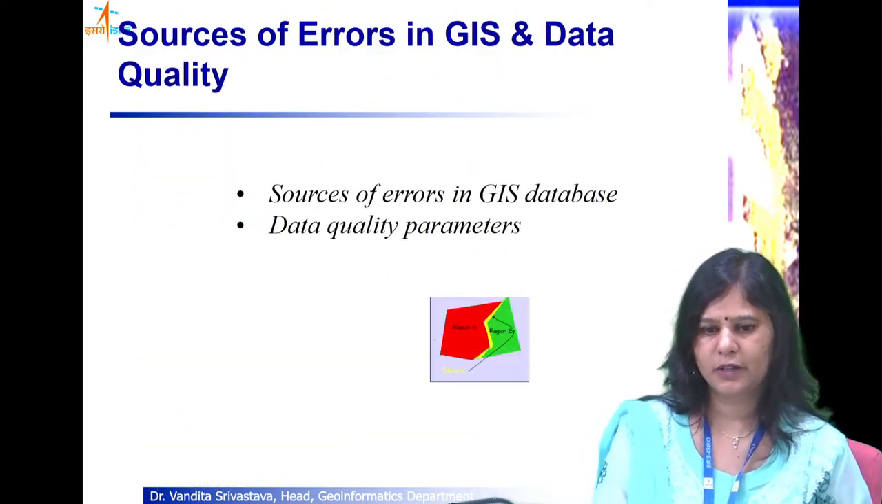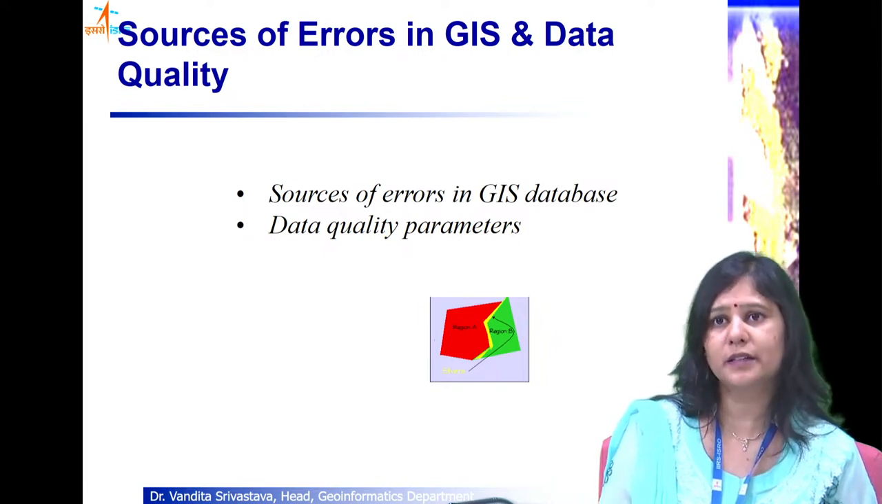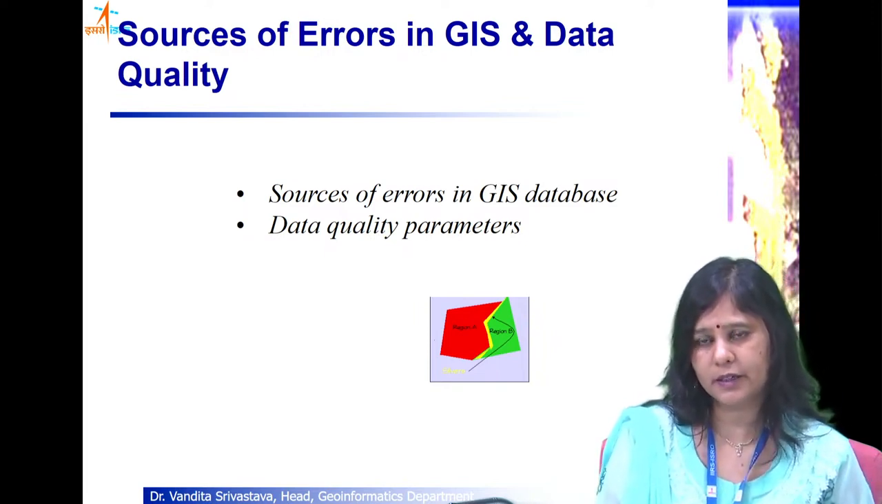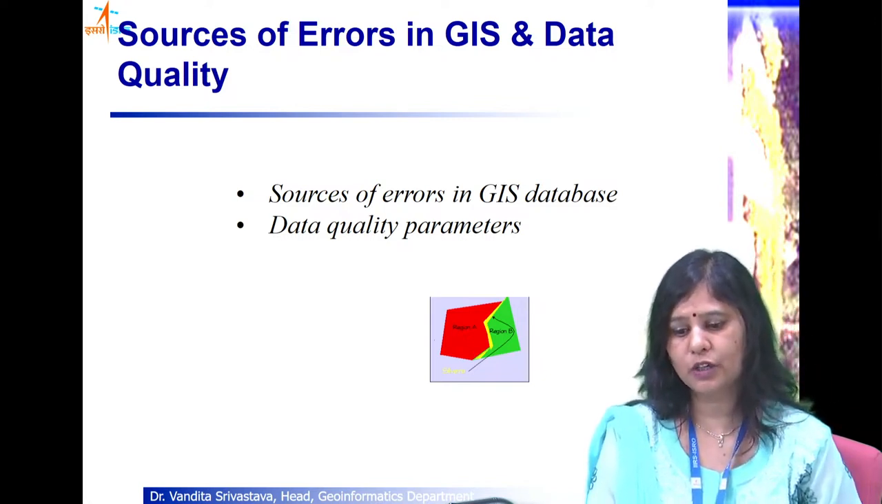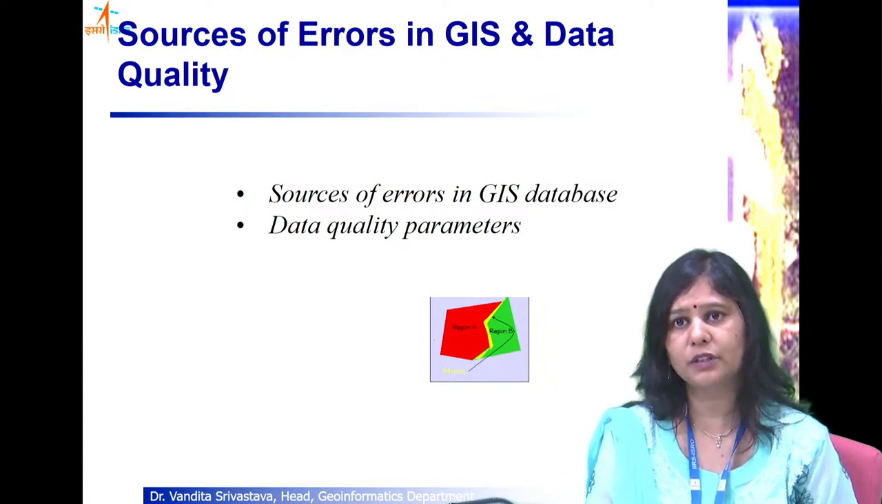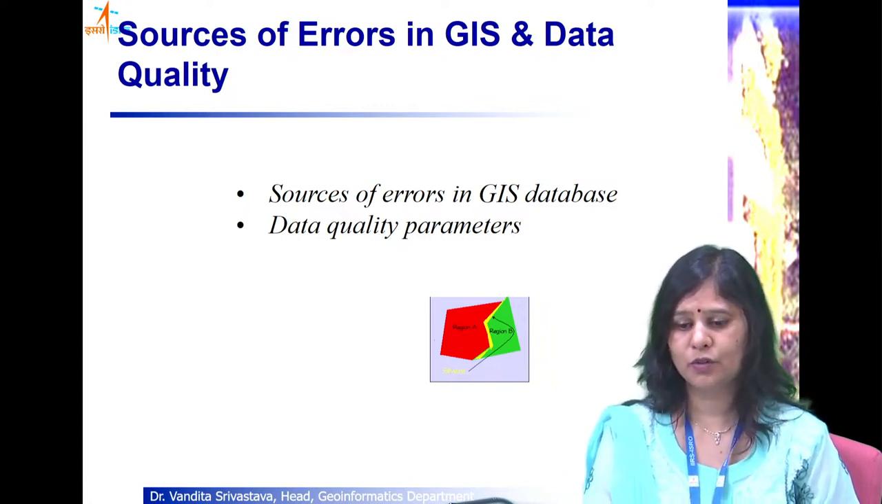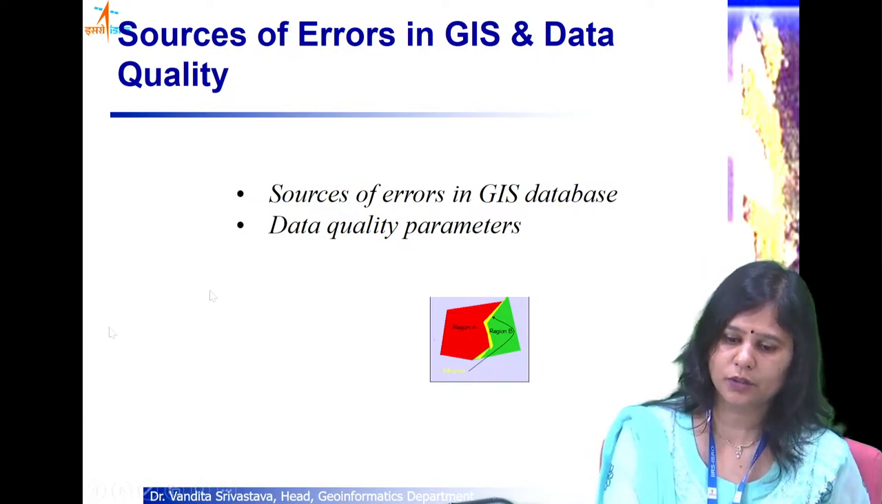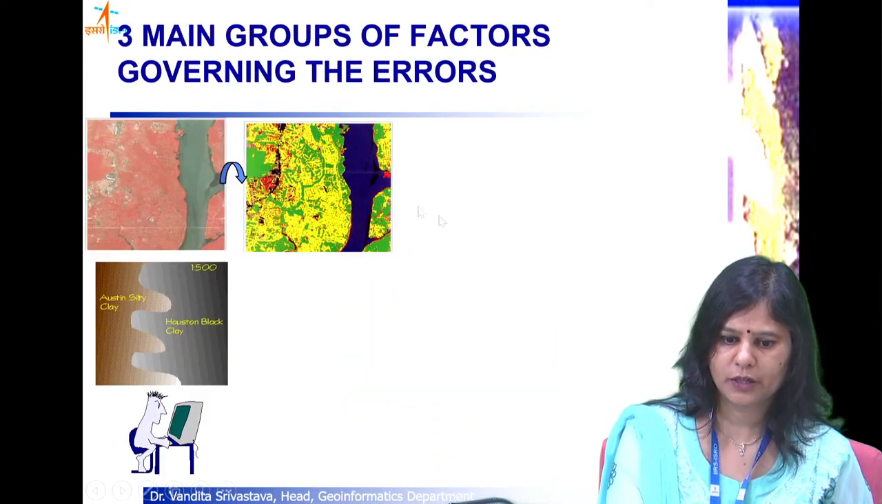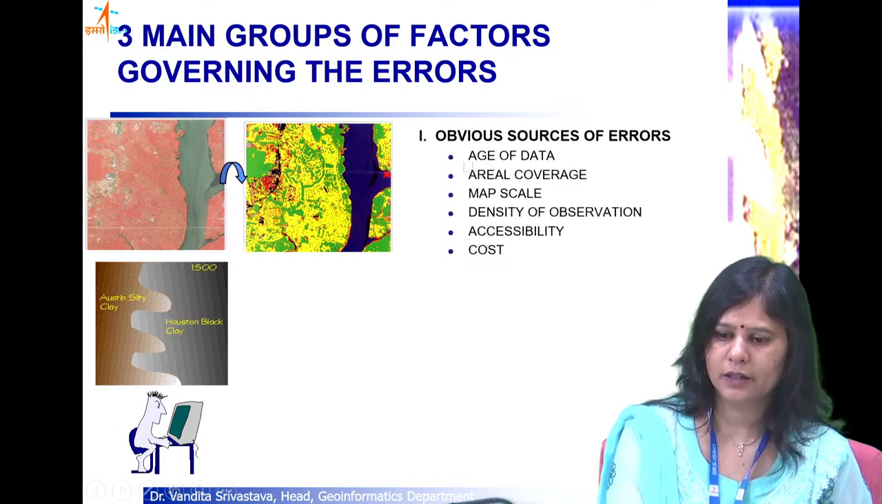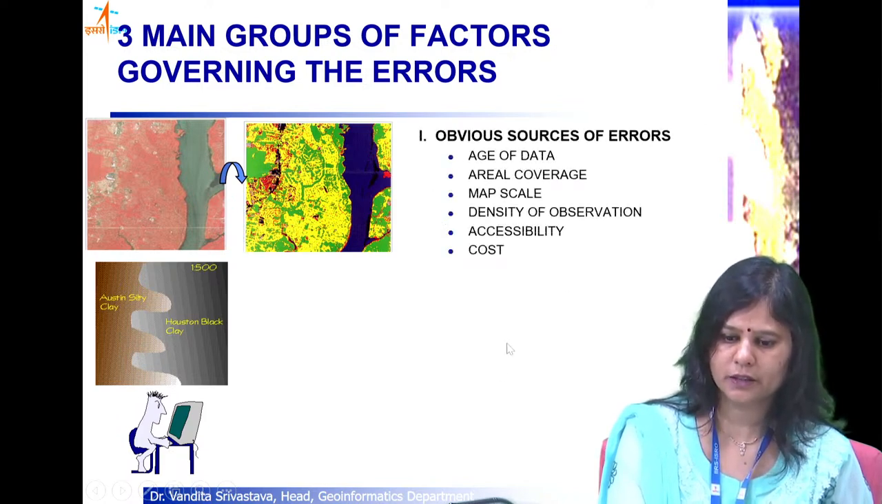And then there are various sources of errors in the database, in the GIS data, that you need to take care of when you are doing a GIS project. You need to correct the data if errors have crept into your database, and you need to keep on reporting the data quality parameters in order to minimize the errors. So I'll be discussing those. There are three major sources of errors. The obvious sources of errors I'll just give you briefly, because this will also be talked about in one of the lectures in detail.